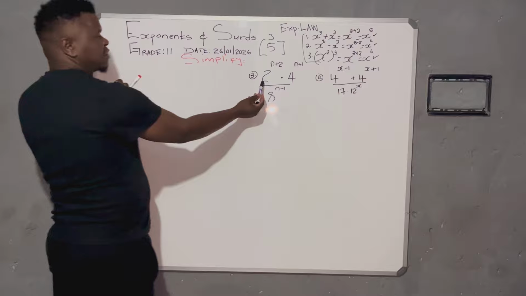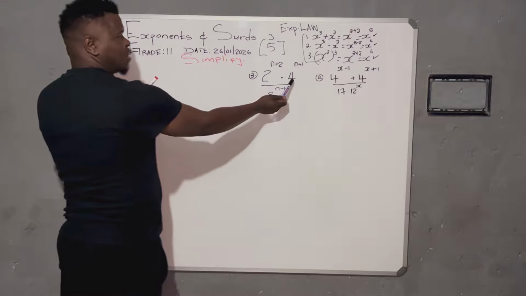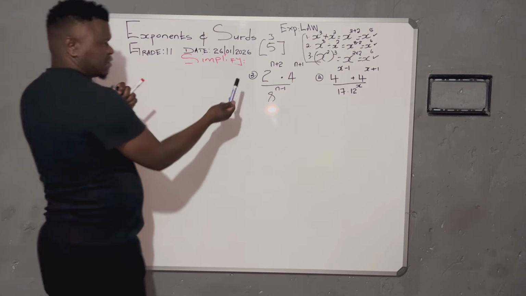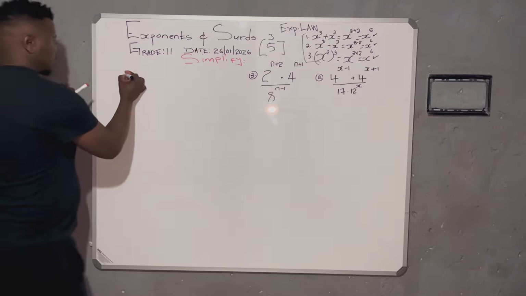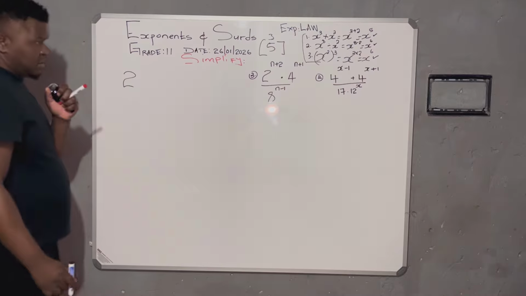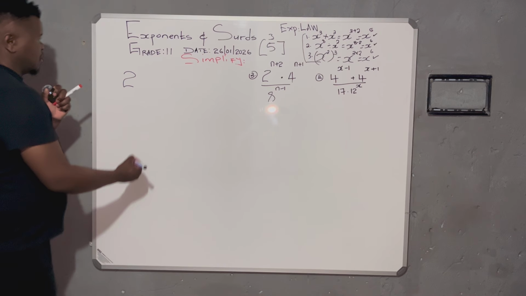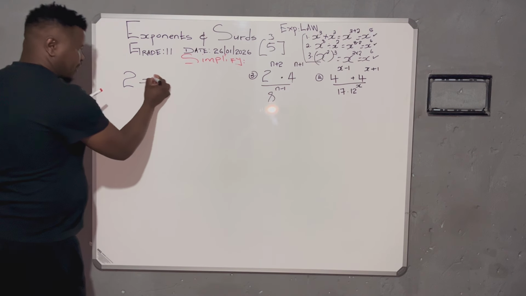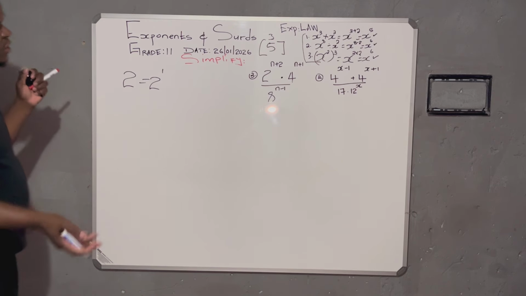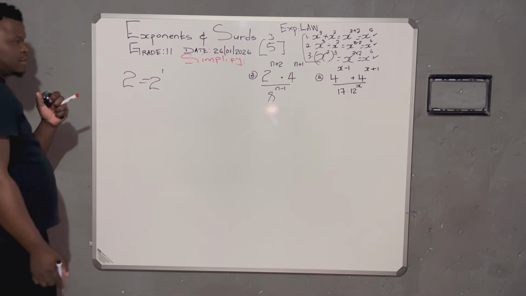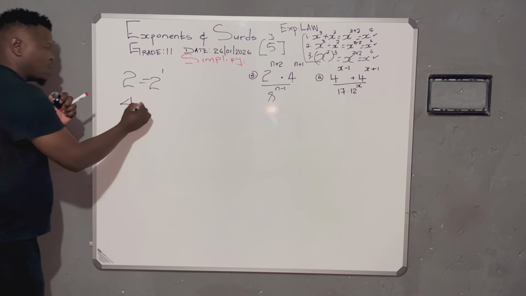Looking at 2, it is already simplified, but I can work on 4 and 8.